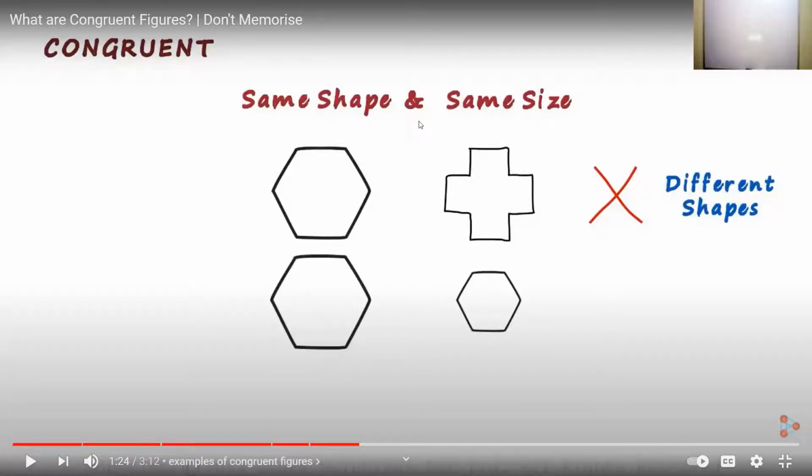Can we say that a triangle and a quadrilateral have the same shape? कभी कोई triangle और quadrilateral का shape same हो सकता है? Impossible. No, sir. Quadrilateral has 4 sides, 4 angles, whereas a triangle has 3 sides, 3 angles. तो कभी भी उनका shape same नहीं हो सकता.